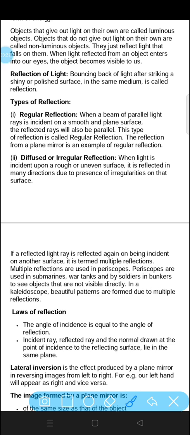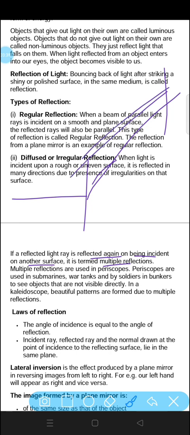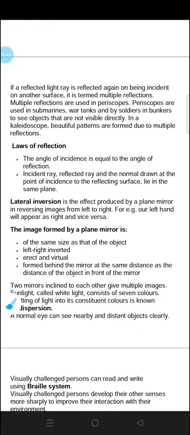If a reflected light ray is reflected again on being incident on another surface, it is termed multiple reflection. Just suppose we throw one light, it gets reflected, then it strikes another object and gets reflected again. This type of reflection is called multiple reflection. Multiple reflections are used in periscopes.